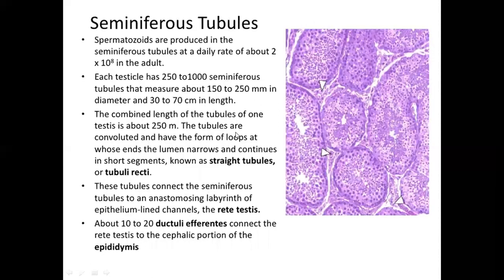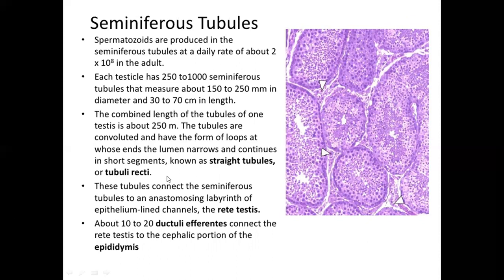The seminiferous tubules are 250 to 1000 in number. The combined length of the tubules of one testis is about 250 meters. The tubules are convoluted and have the form of loops at whose ends the lumen narrows and continues in short segments known as straight tubules or tubuli recti.